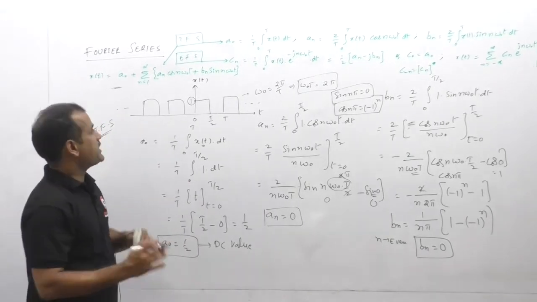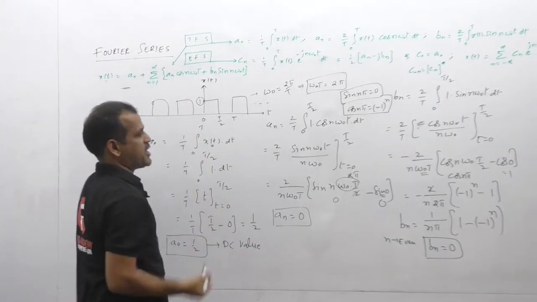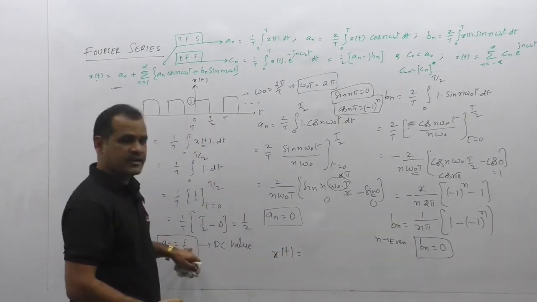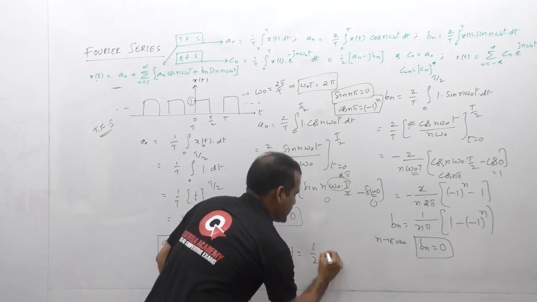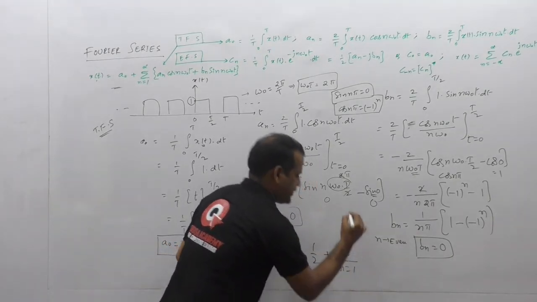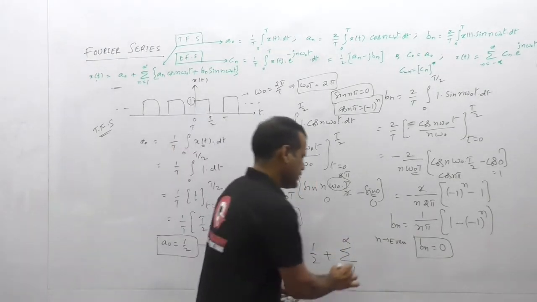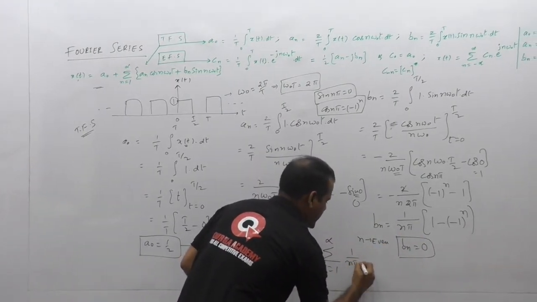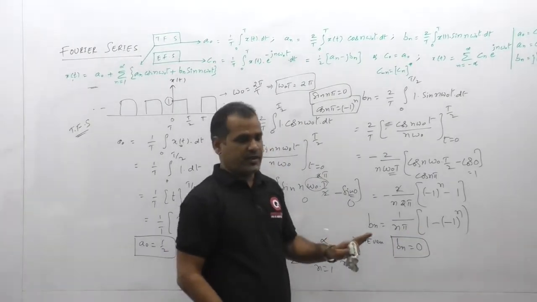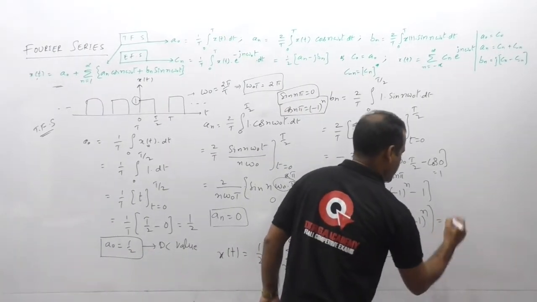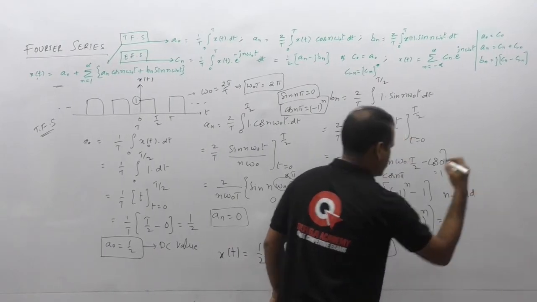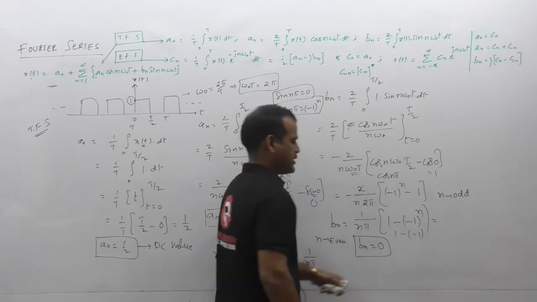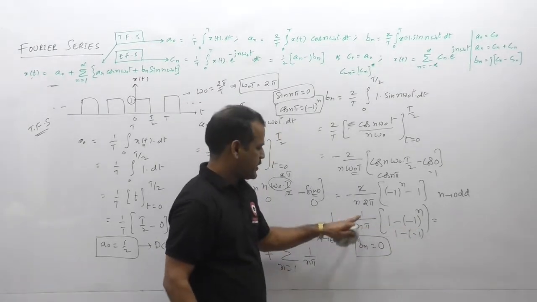So we can write the expansion of x of t based on the trigonometric Fourier series expansion as x of t is equal to, this is a naught 1 by 2, plus sigma n from 1 to infinity, and an we have 0, fine, and the bn value is 1 by n pi, and for odd values of n, let us decide here itself. When n is odd, you can observe the bn value, this is minus 1, so 1 minus of minus 1, this is 1 plus 1, 2, so 2 divided by n pi.